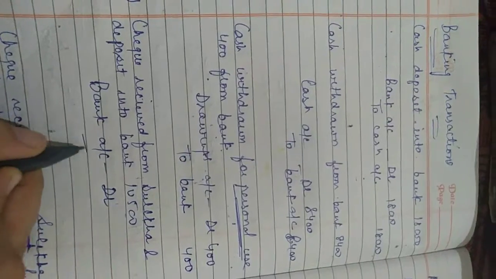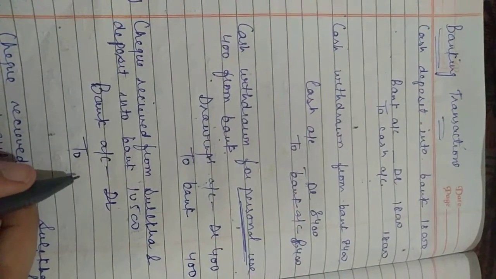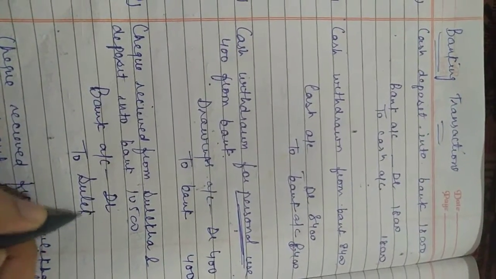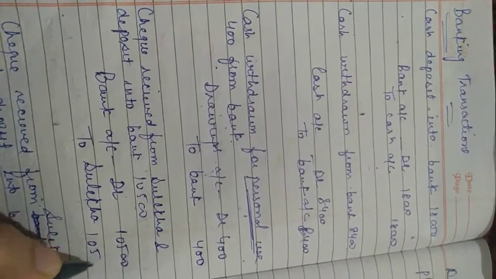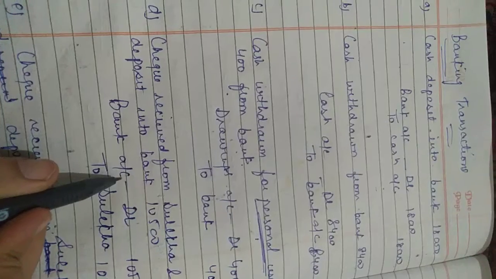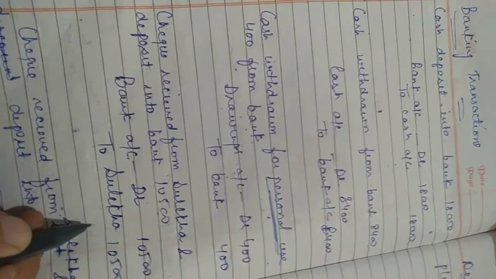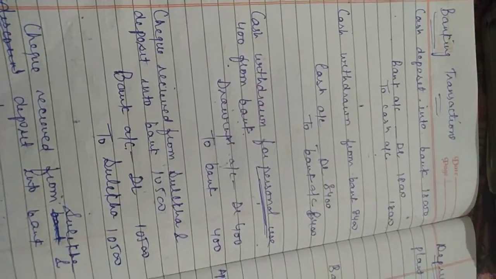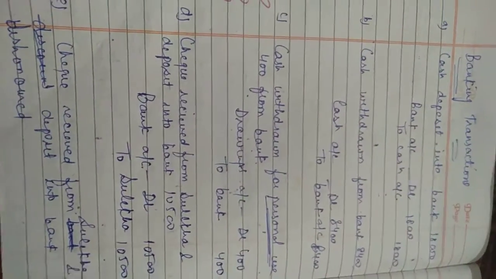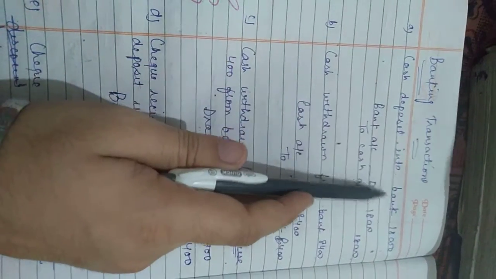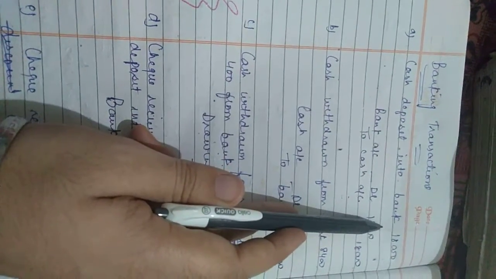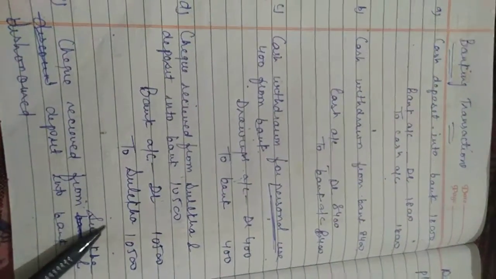But now we do not use the word cash, we use the name of the person from whom we have received the money. I have deposited the money into bank, to Sulekha, because from Sulekha I have received the money. So this is bank account debit to Sulekha. Same as we used to do for cash deposit into bank, but if there is the name of any person, then the name should be mentioned. Same like this, bank account debit to Sulekha account.